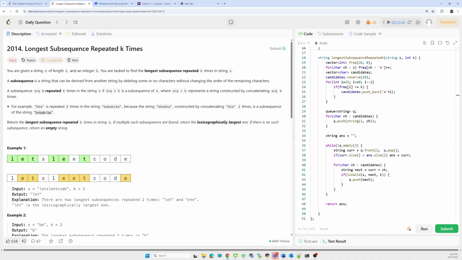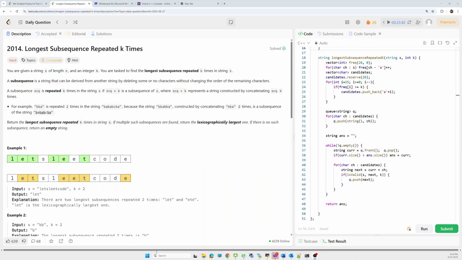So what will be the intuition behind this? How can we jump to the solution? Whatever the subsequence, for each character in the subsequence, at least that character should be present k times in the string. This is the first constraint.